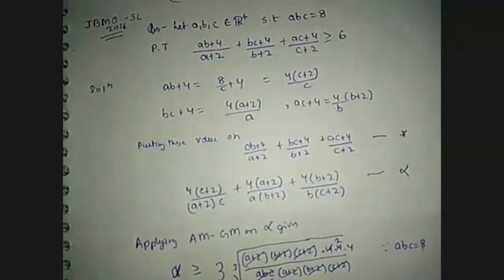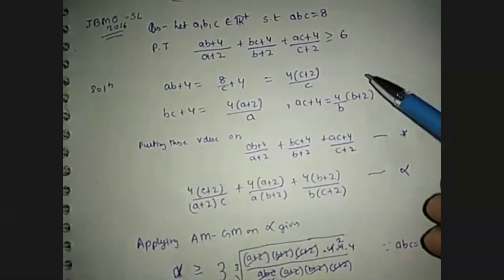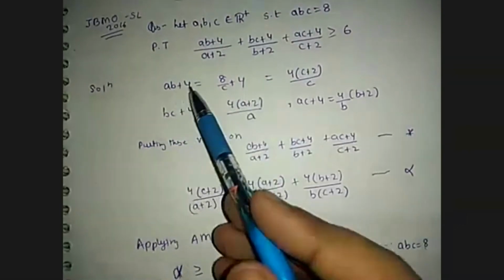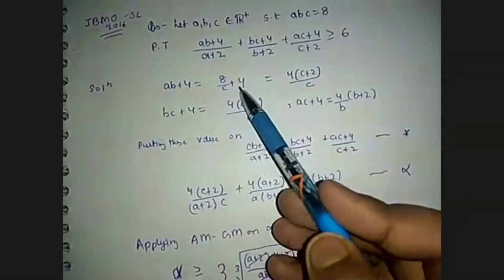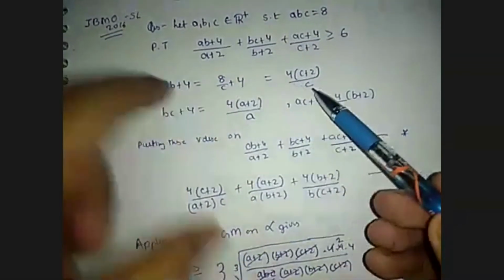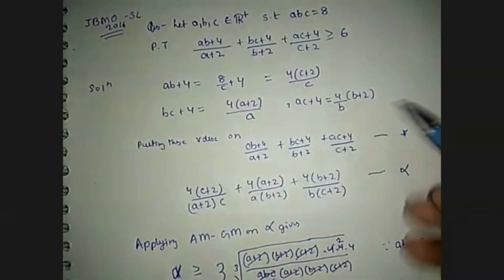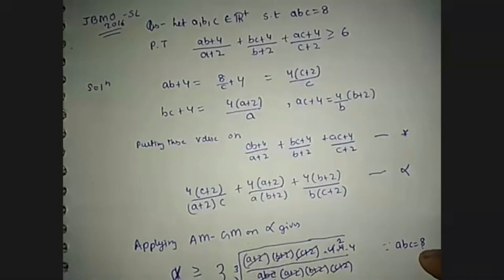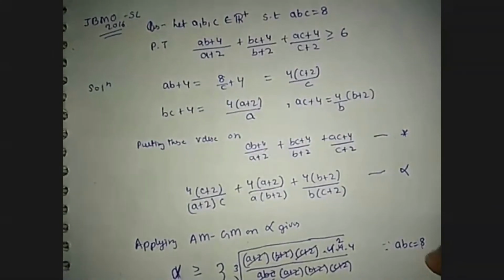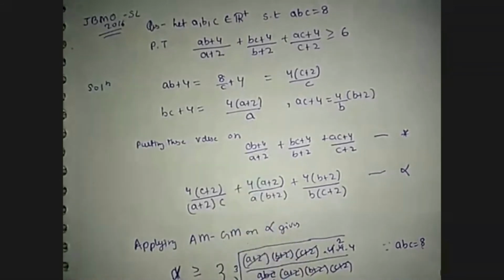So I am repeating this solution. First of all, we use the value of ABC. So AB + 4 can be written as 8 by C + 4, which can be written as 4 into (C + 2) by C, and BC + 4 can be written as 4 into (A + 2) by A, and AC + 4 can be written as 4 into (B + 2) by B. Putting these values in (AB + 4)/(A + 2) + (BC + 4)/(B + 2) + (AC + 4)/(C + 2)